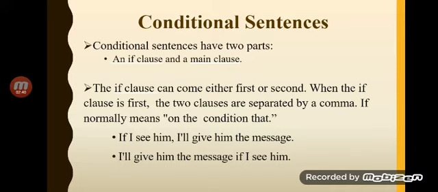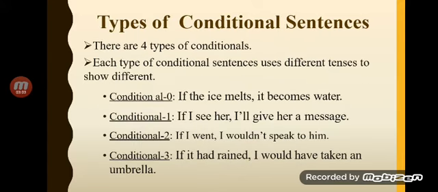So we have given the example, if I see him, I'll give him the message. I may give you another example. If you come, we shall welcome you. If you come, comma, we shall welcome you. On the other hand, what would be the second structure? We shall welcome you if you come. So the very first thing is clear, what a conditional sentence is. Then, what are the different types of conditional sentences?